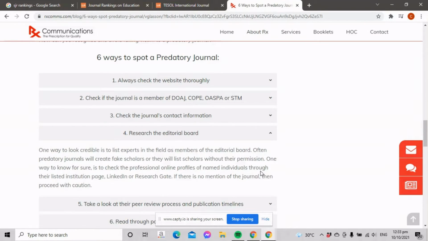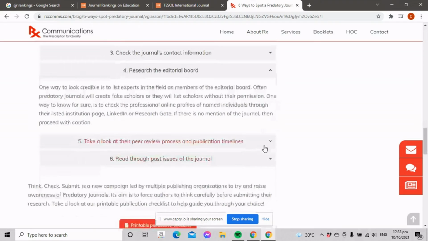Research the editorial board. One way to look credible is to list experts in the field as members of the editorial board. Often, predatory journals will create fake scholars, or they will list scholars without their permission. One way to know for sure is to check the professional online profiles of named individuals through their listed institution page, LinkedIn, or ResearchGate. If there is no mention of the journal, then proceed with caution.